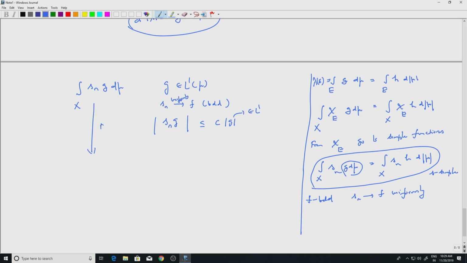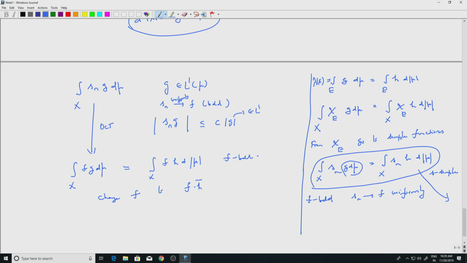Apply DCT, I will get integral over X of f g d mu. Similarly, on the right hand side, I will get integral of f h d mod mu. I will leave it to you why this converges, so again apply the appropriate DCT. So, this is true at least for f bounded. Now, what you have to do is change f to f times h bar. Mod h is 1, so h bar is a bounded function. So, you will get what you want.